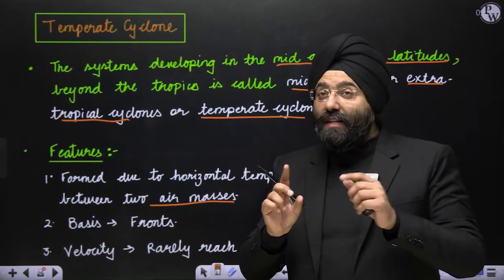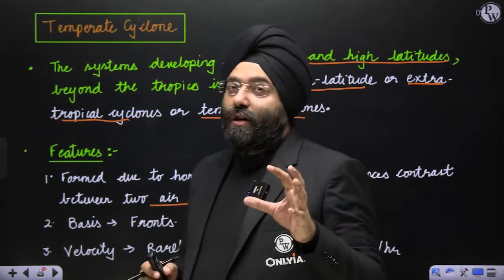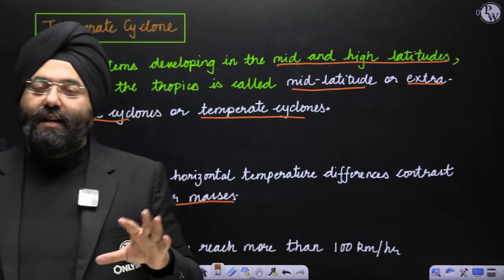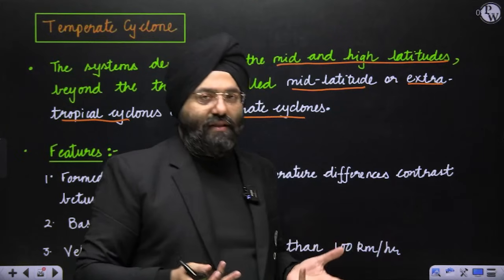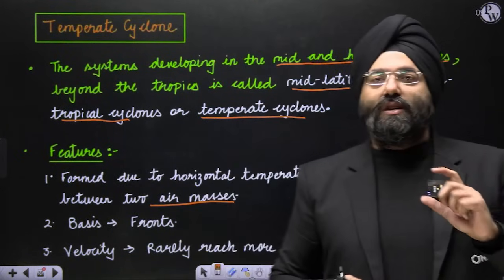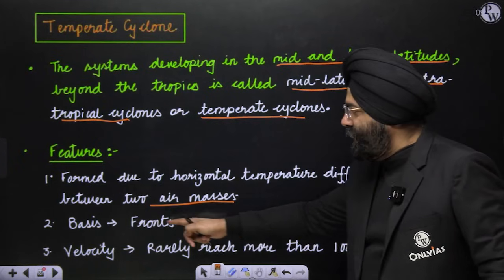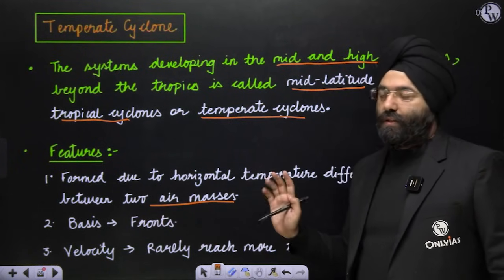That means for temperate cyclone, frontogenesis is a major dimension. Without that, temperate cyclone is not temperate cyclone, right? So front formation, that means frontogenesis, is something very important. That is why the fronts are the basis of this particular concept.